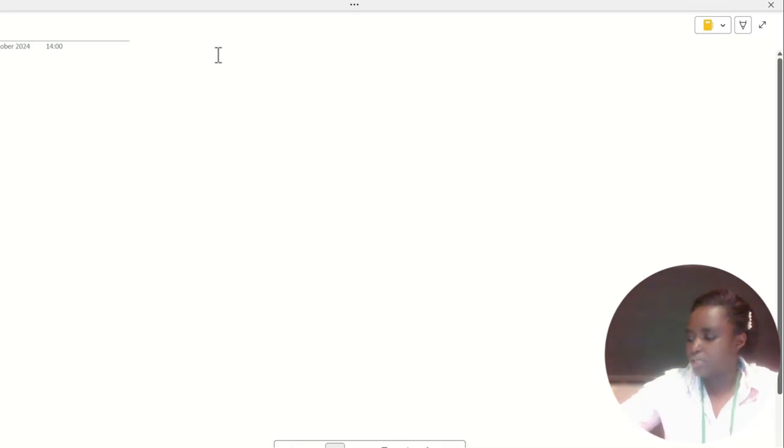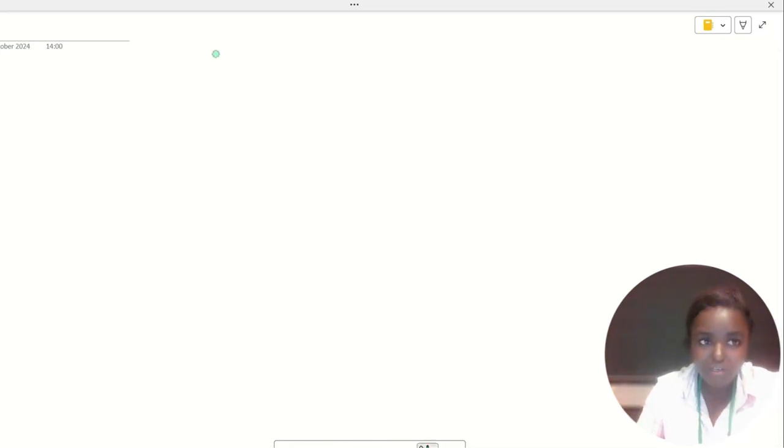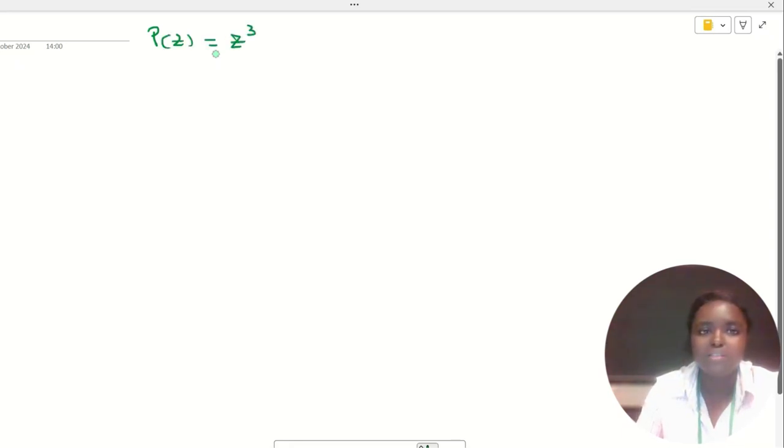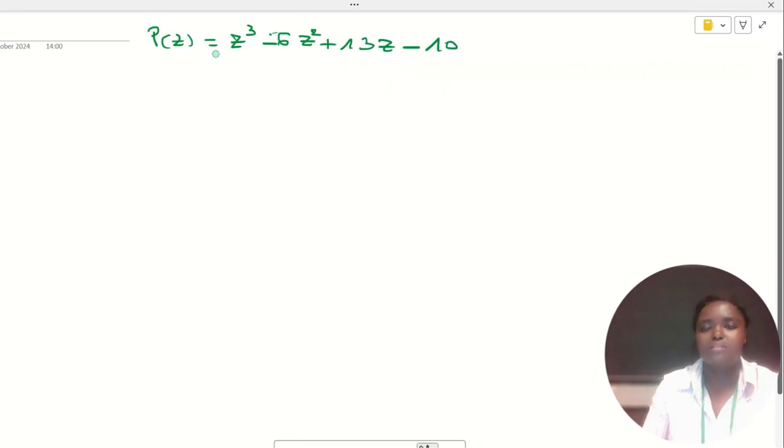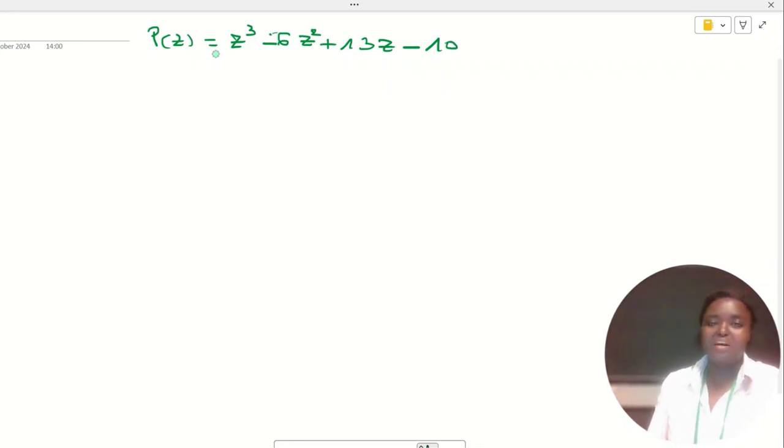Let's go ahead. Our polynomial is P(z) equals z power 3 minus 6z squared plus 13z minus 10. We need to factorize it. How do we factorize this one?